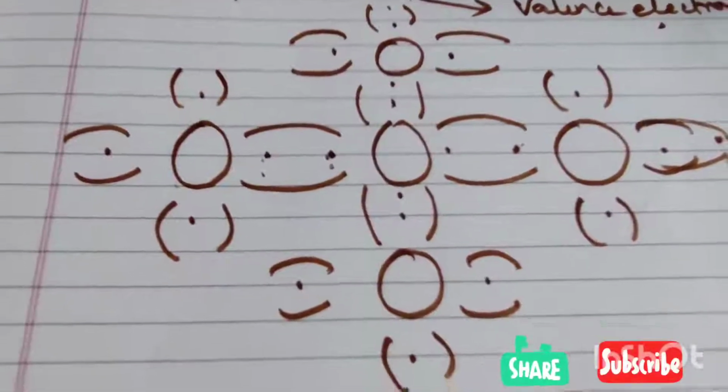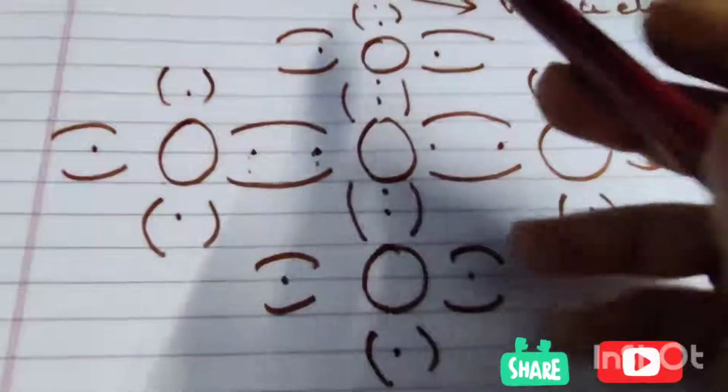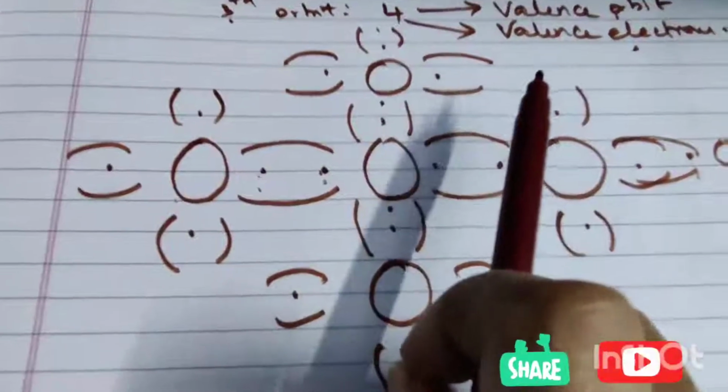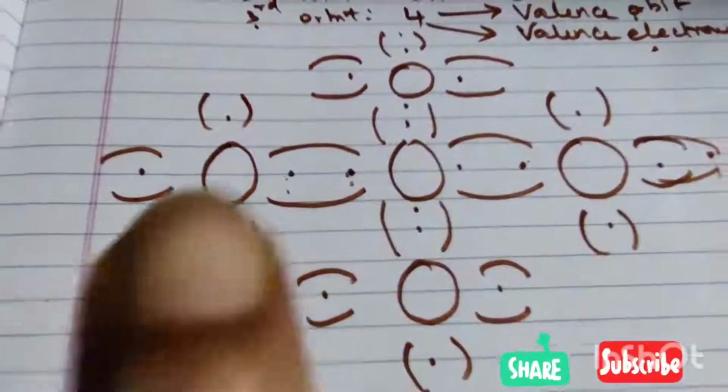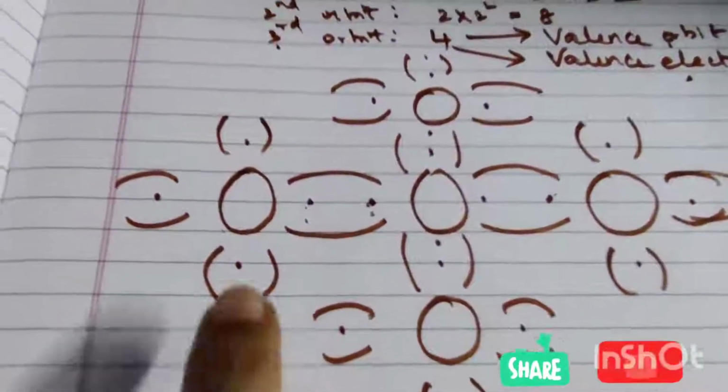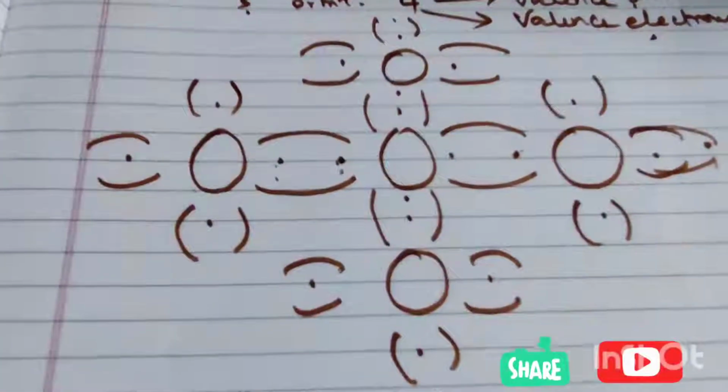These are called covalent bonds. The valence electrons of any atom, if they bond with another atom's valence electrons, that bonding is called covalent. So covalent. I hope it's clear.